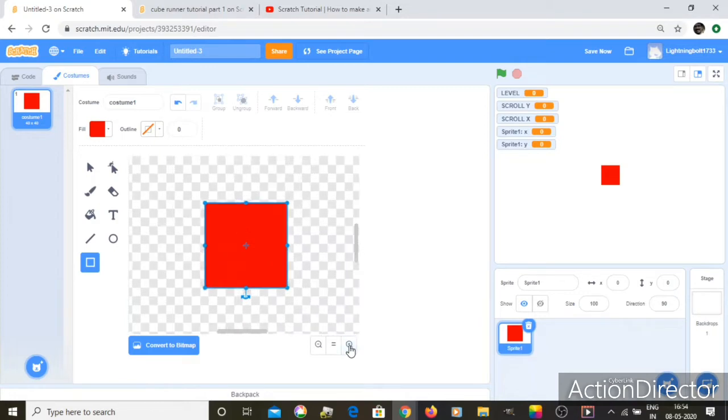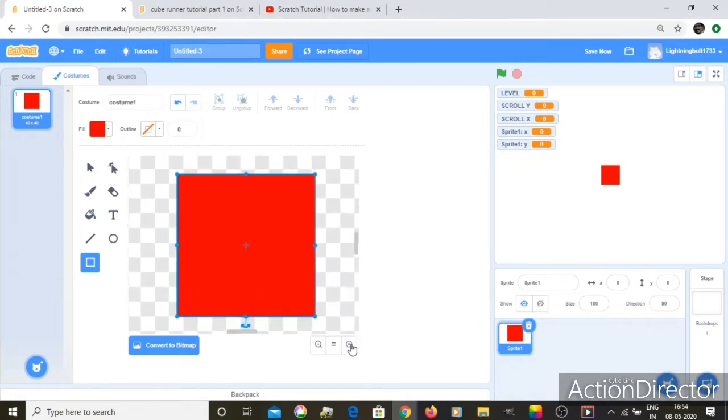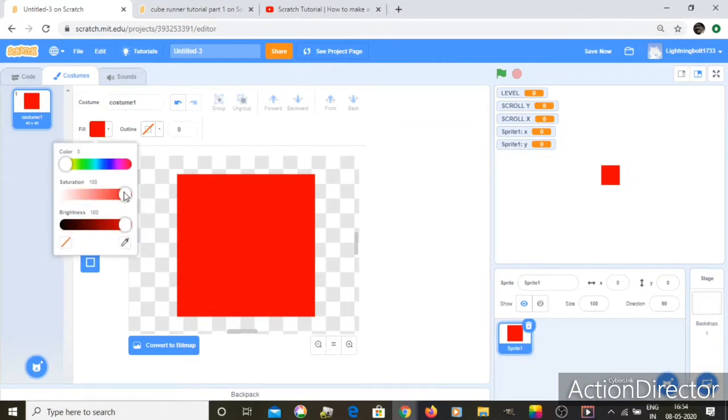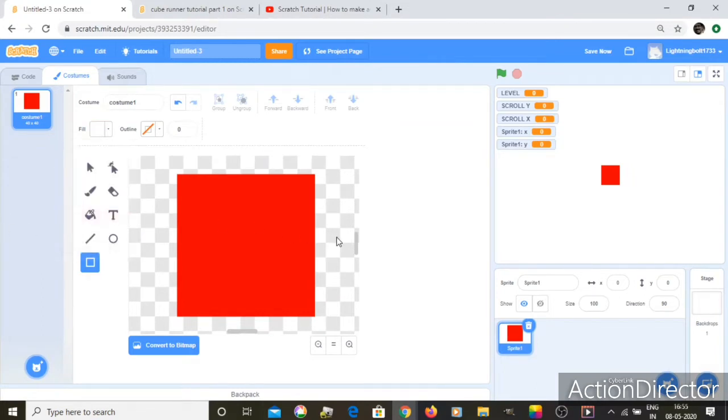Now let's zoom in and let's create the eyes, and let's put saturation 0 and first eye over here. So let's make it size.